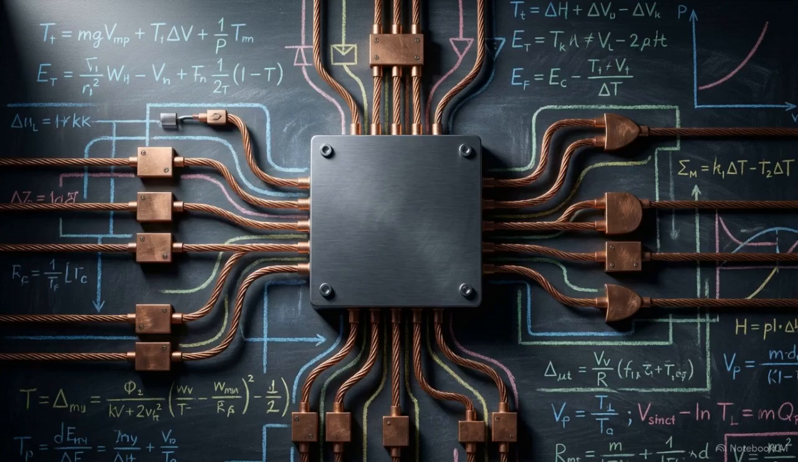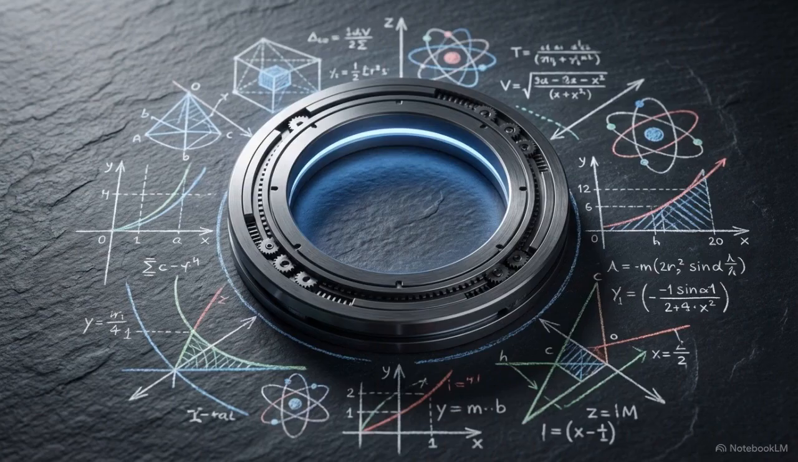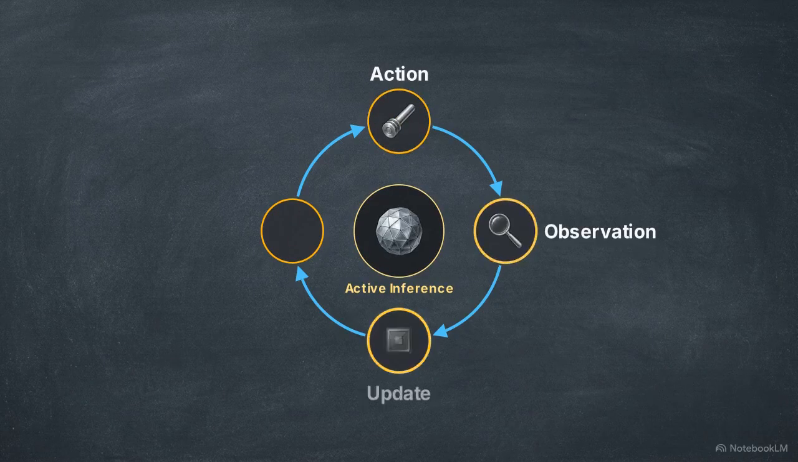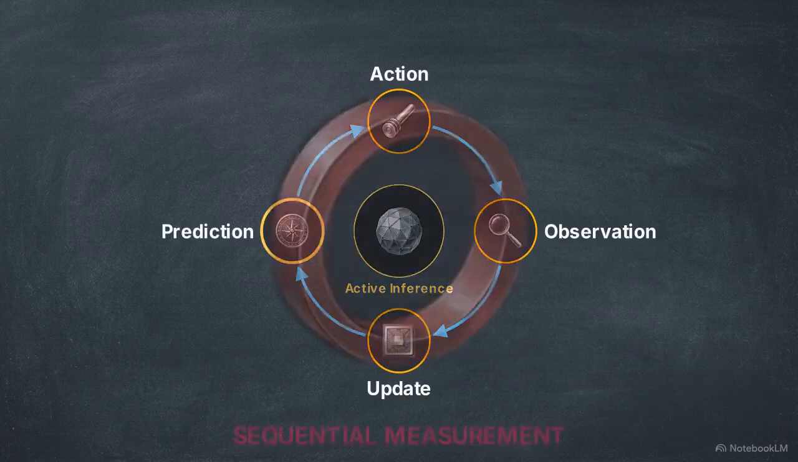Because stable cognition requires the expenditure of physical work, true AGI stability is non-computable by software alone. It requires a physical hardware governor. The core engine of the BPHF architecture is the active inference loop. This loop treats every single cognitive cycle, action, observation, update, prediction, as a sequential measurement of the outside environment.